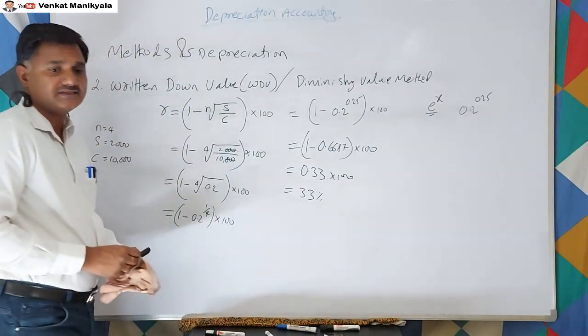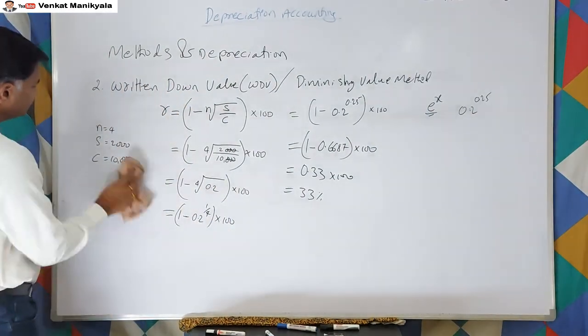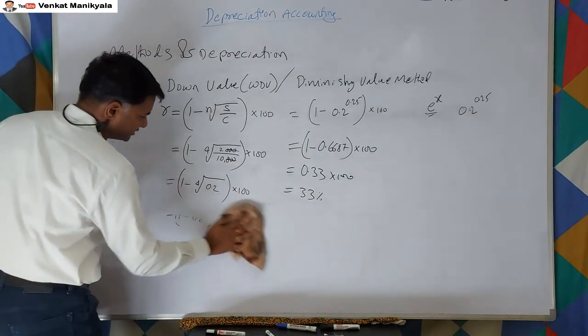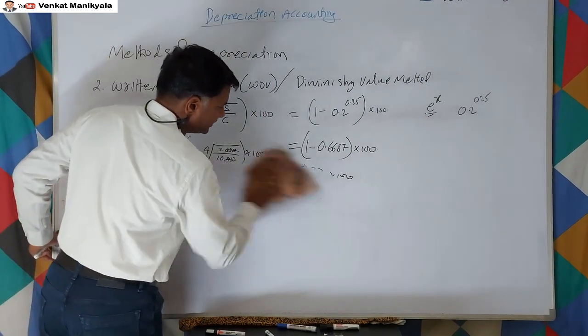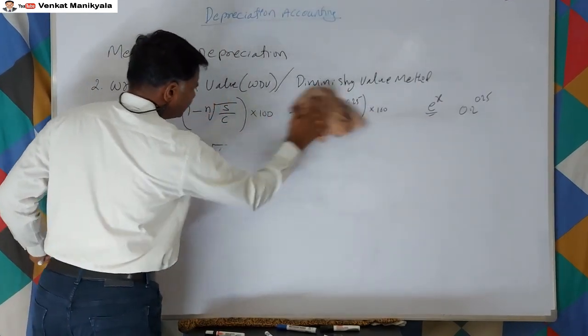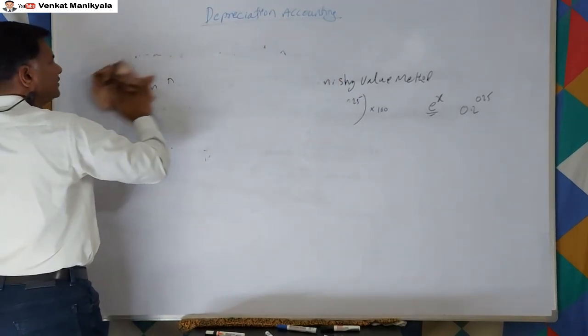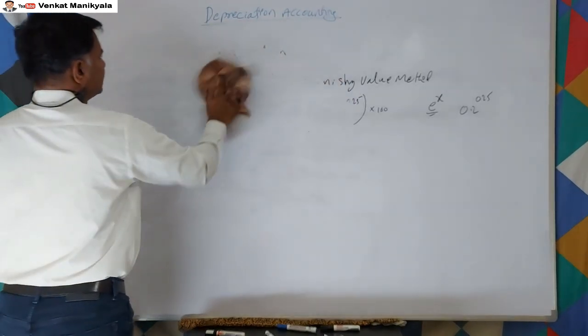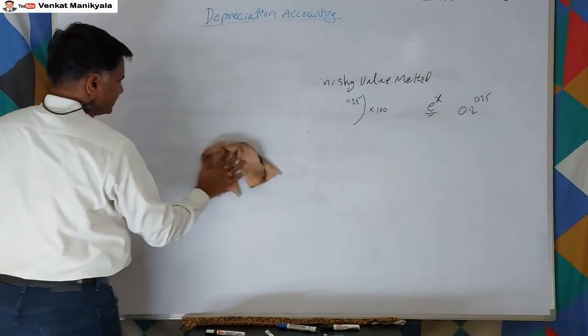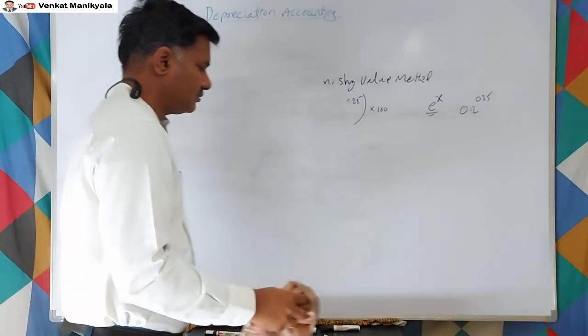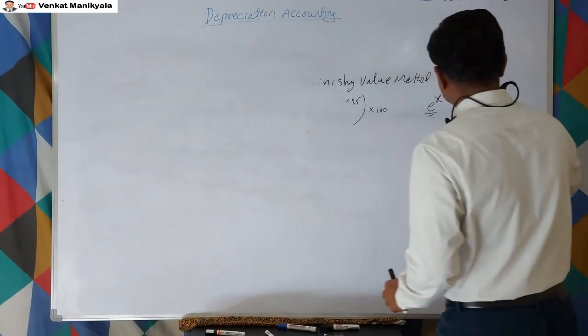So this is the second method. Now we'll discuss the other methods also. But for the other methods, there are no such formulas. Whatever the other details, those will all be given in the question itself.